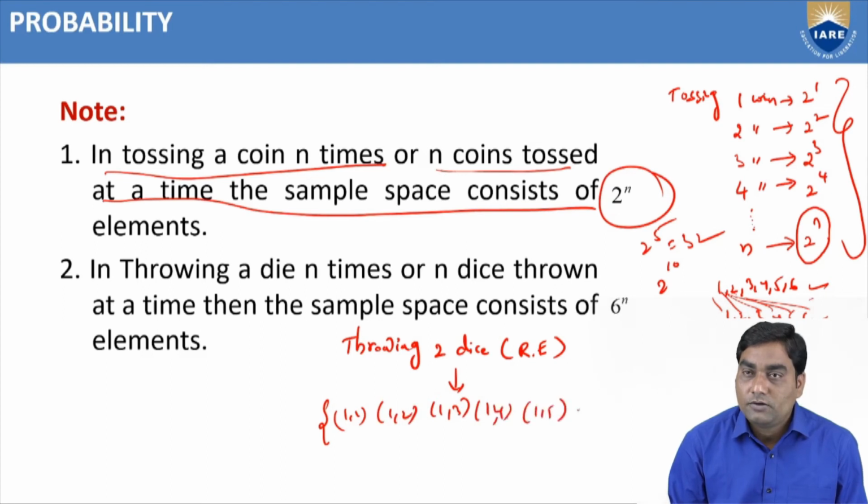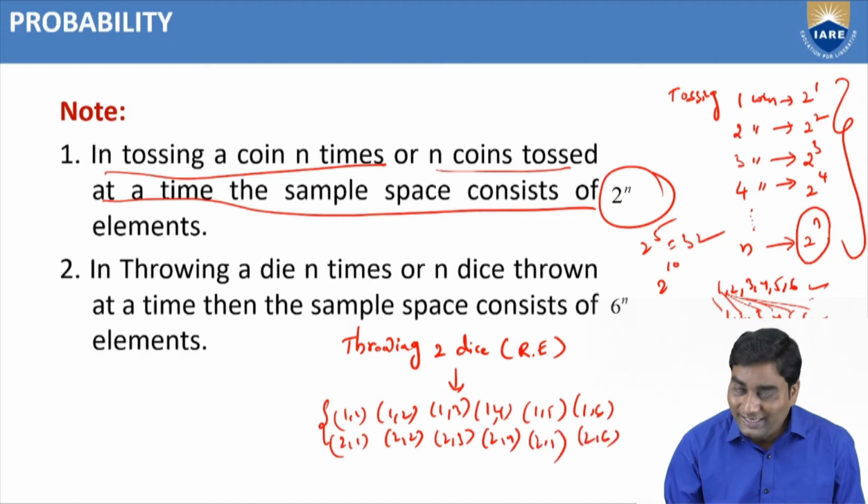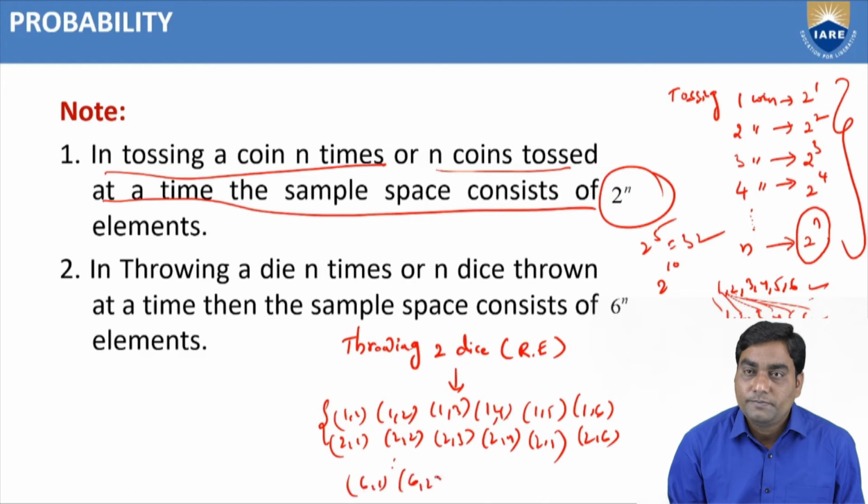Then it starts with 2: 2,1, 2,2, 2,3, 2,4, 2,5, 2,6. Like that 3,1, 3,2, 3,3, 3,4, 3,5, 3,6 and so on. The last one: 6,1, 6,2, 6,3, 6,4, 6,5, 6,6.